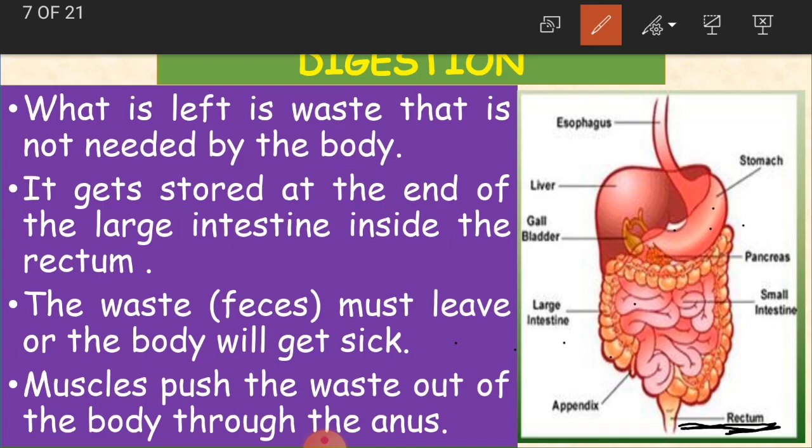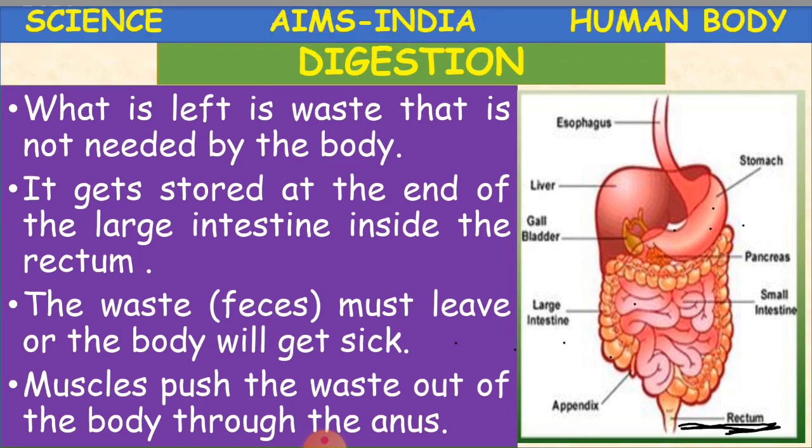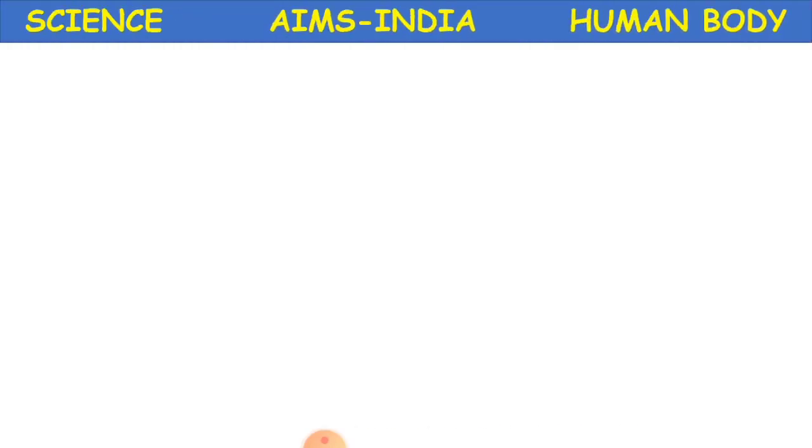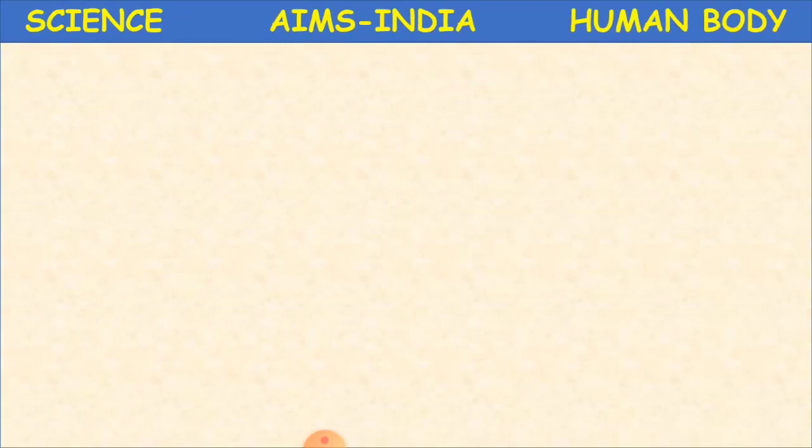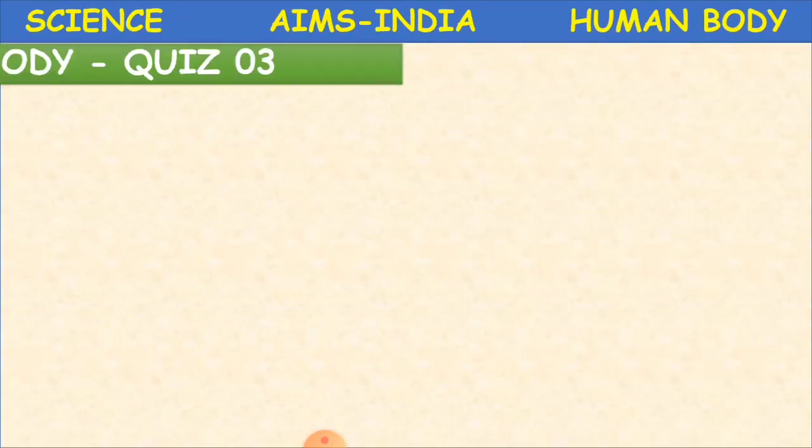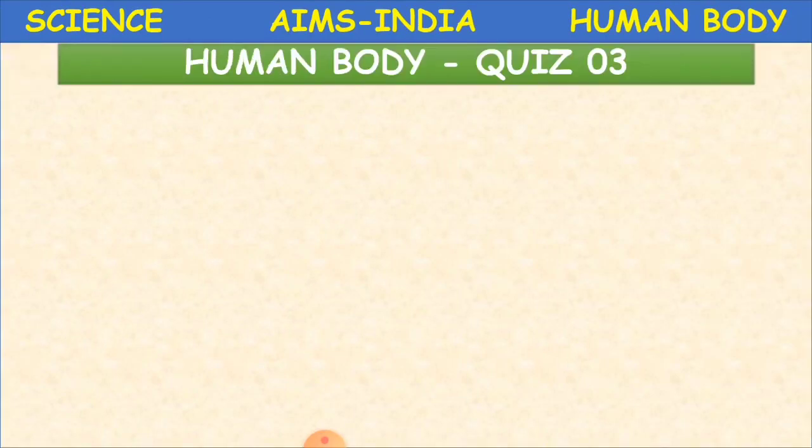Muscles push the waste out of the body through the anus. What happens here? We also have muscles in our body. What do the muscles do? They push the waste, by force, out of the body through the anus. Okay, children? Clear? Like this, the waste is removed from our body, and the body feels fresh. It becomes healthy once the waste is removed.